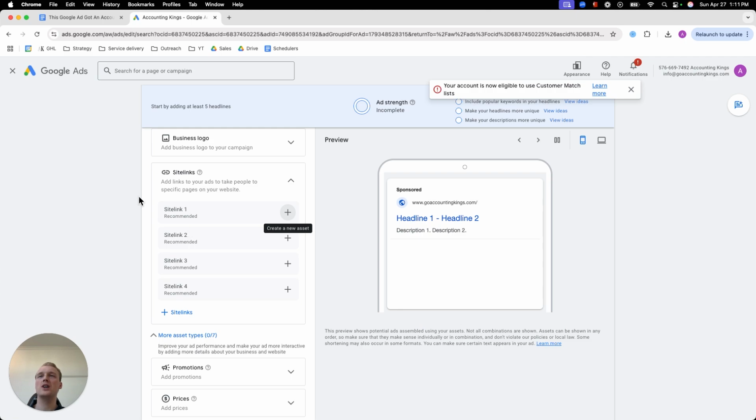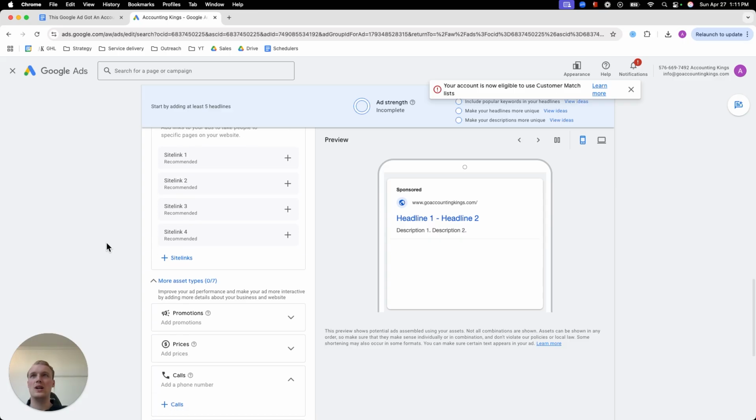So with site links, you just want to discuss the content that you have on the page, right? On your landing page, you probably have your services, headlines, the reviews, an About Us section or an FAQ, or even the form to fill in for the offer. So in here you just simply say the sections that you have on your landing page.